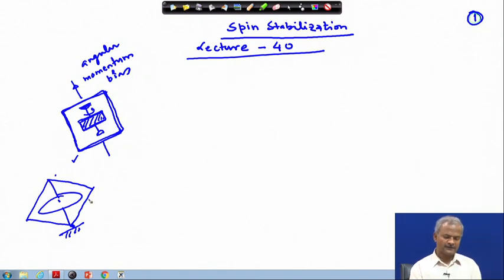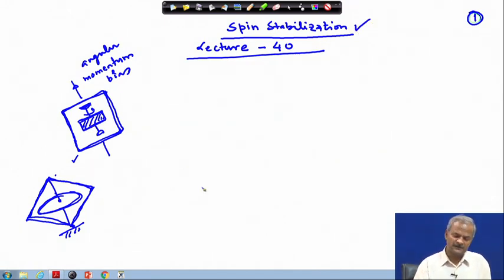So you can understand that the satellite behaves in the same way. You can consider the box to be the satellite with a wheel rotating inside, which you are not able to see, but because of this wheel the box will be able to maintain this position. The same thing is what we have been discussing about spin stabilization.